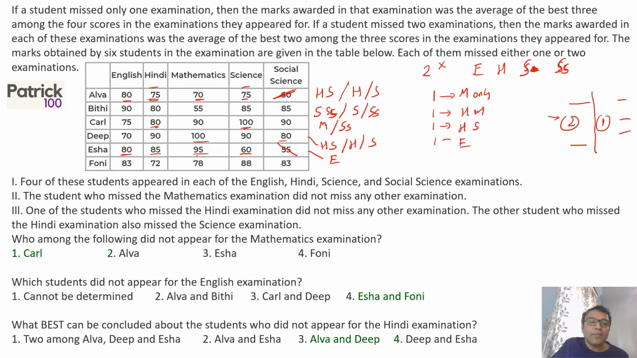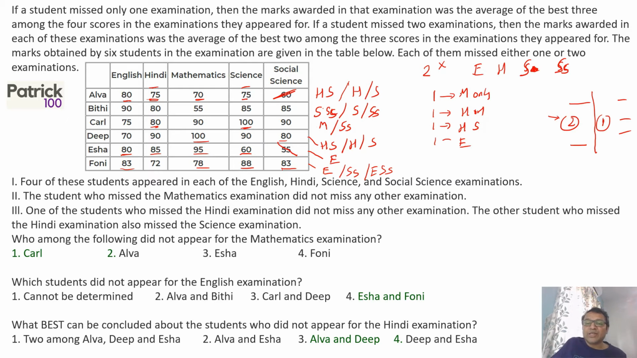Coming to the last, again 83 is the same too. And if you look at it, 83 is the average of 88 and 78, which means again here he could miss English only, or could miss social science, or could miss English and social science both.